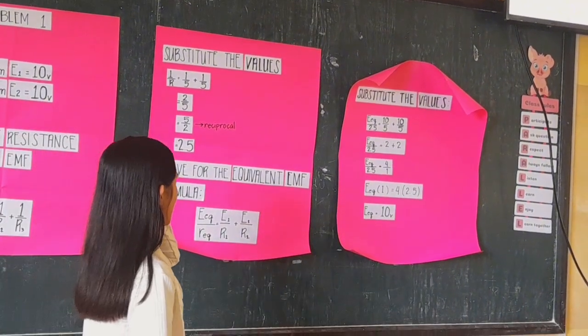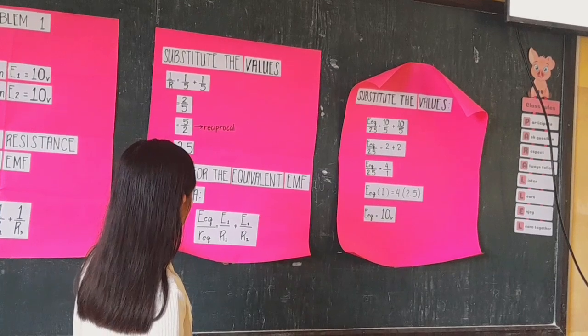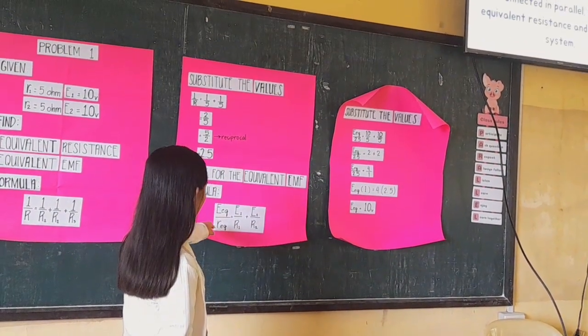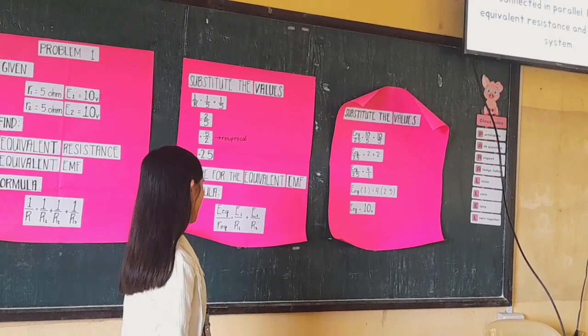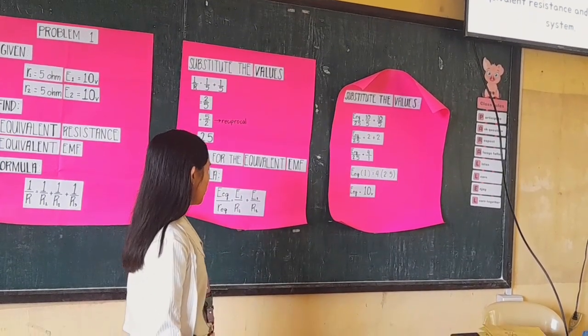So we will now be solving the equivalent EMF for the system, which has the formula E_eq over R_eq equals E1 over R1 plus E2 over R2.